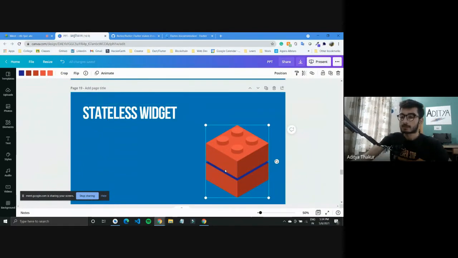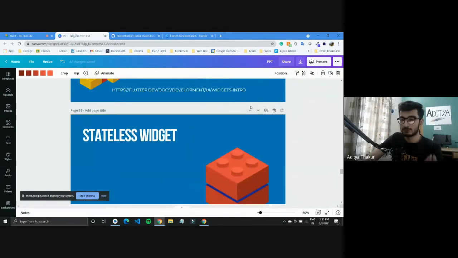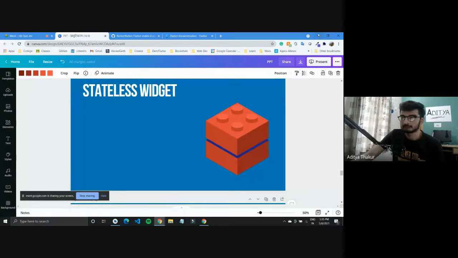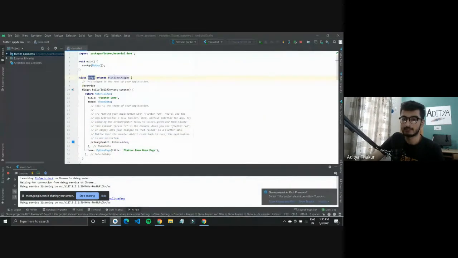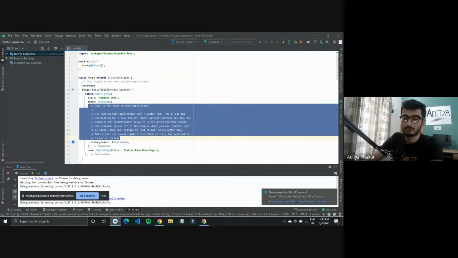Whereas a stateful widget is full of state, so it can change state, as in it has a full growth cycle. Initially this widget could be pink in color, but as it grows through the app, it would turn brown. I'll show this by example because it would be clearer like that. But this MyApp widget is a stateless widget, so throughout the execution of the complete application, it would remain the same in state. It has some code and comments in it.